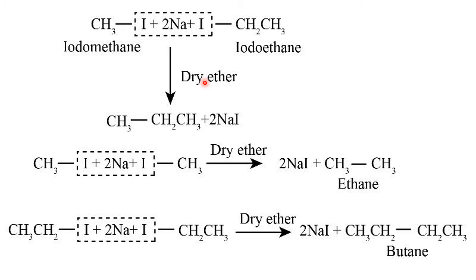So they use an organic solvent, ether, other than water, to carry out sodium reactions, especially sodium and potassium reactions. What happens here? Two sodium take two iodine atoms, becoming two NaI. What is left is CH3 CH2 CH3, propane. That's all.